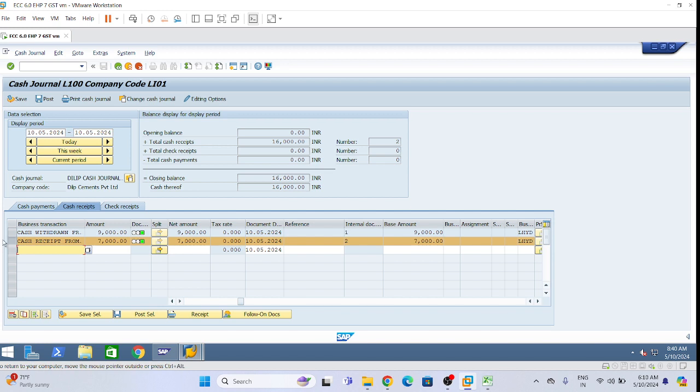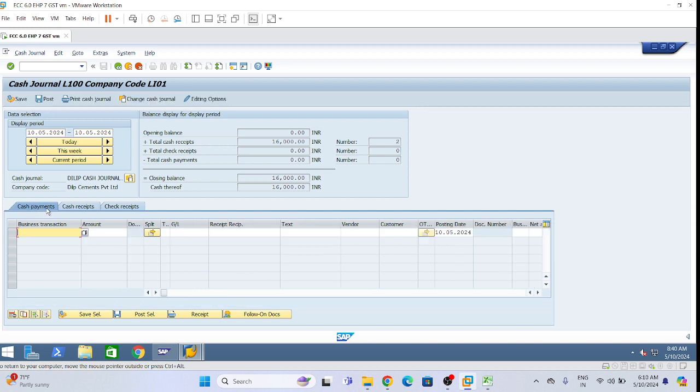Okay. So now cash payment, third one. Please give third heading, cash payment. Cash deposited, click on cash payment tab. Now we have got 16,000 balance. Now we can make expenses up to 60,000. Cash payment, click on cash payment tab.